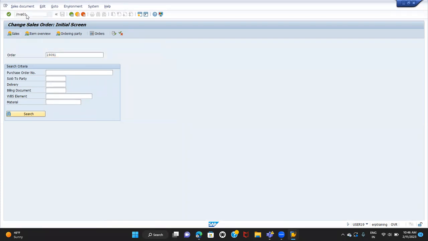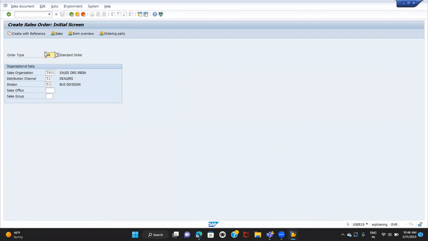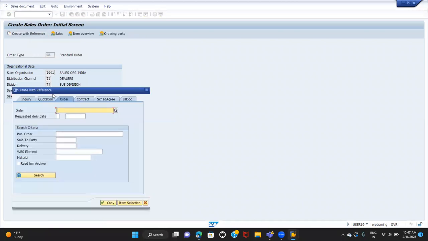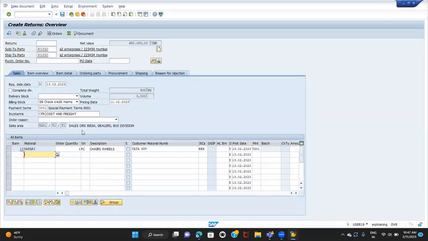I'll go to VA01. What is the sales document type for the returns? RE. So with reference to the order, I'm going to create the return order. Select the order tab and enter the order number, so that all the details from the order will be copied to the return order. Enter only the PO number and PO date.